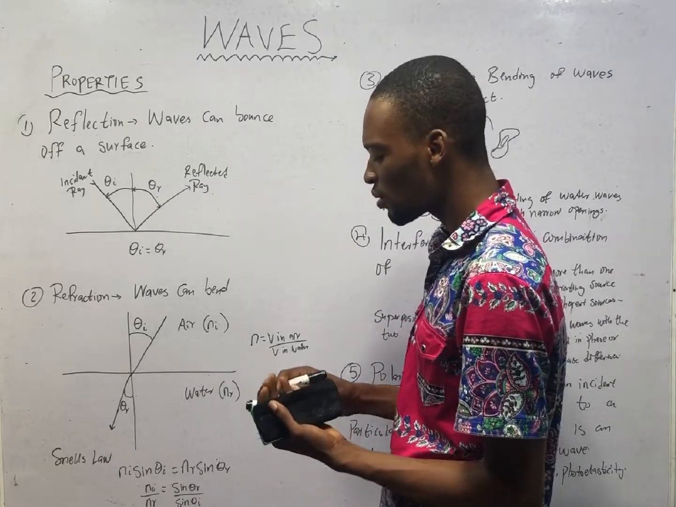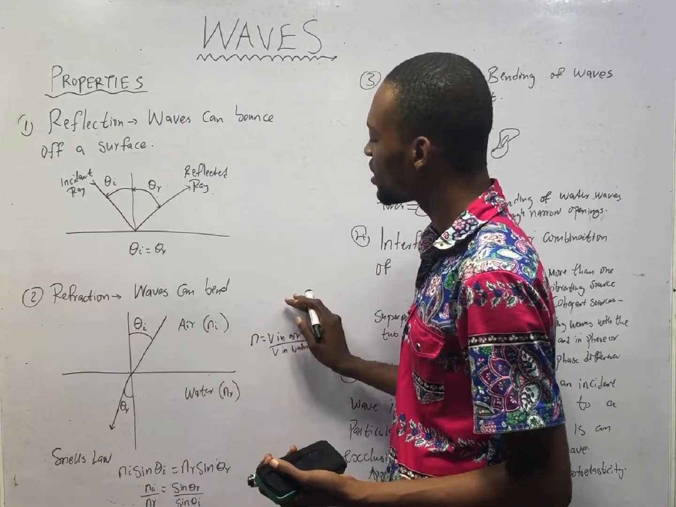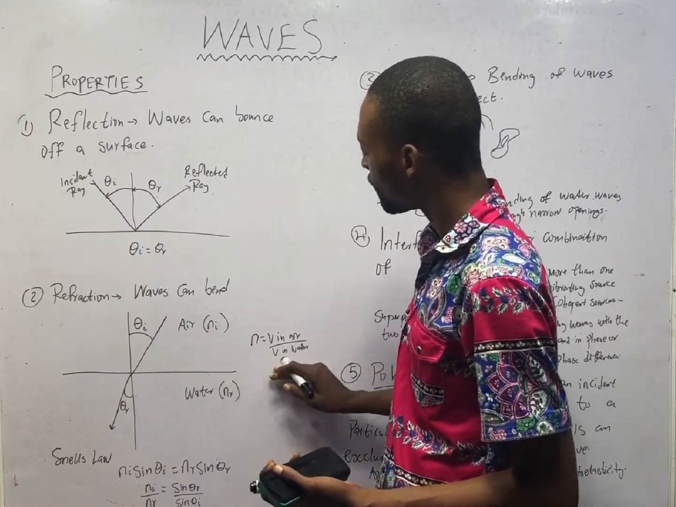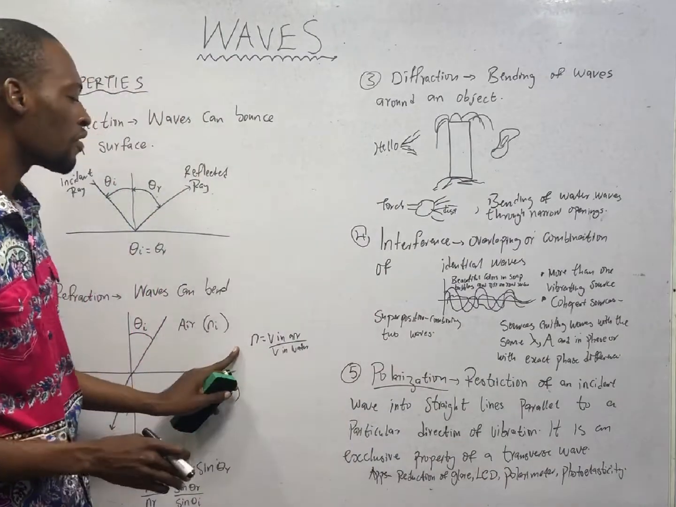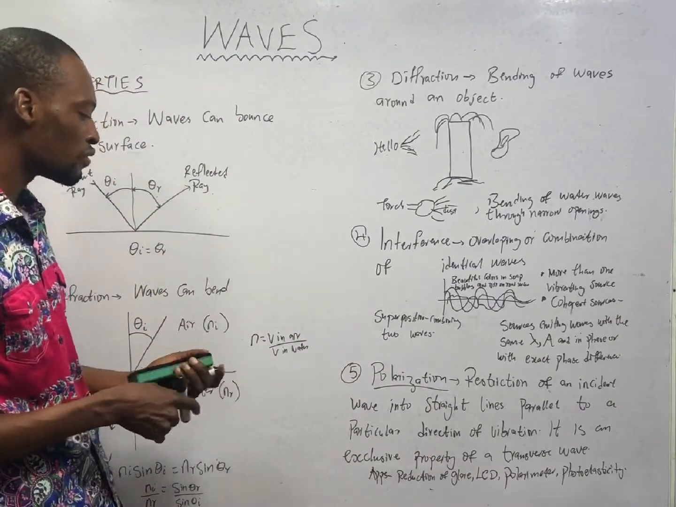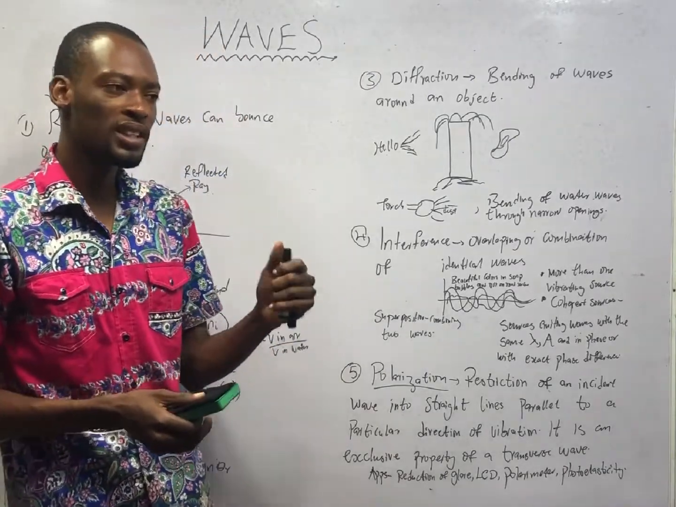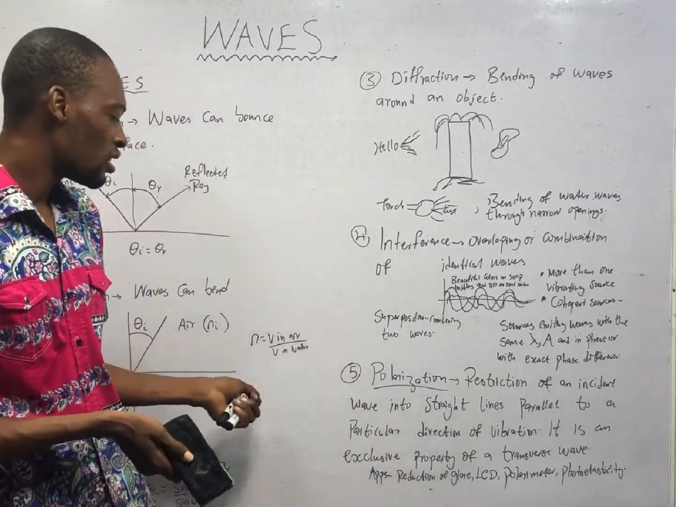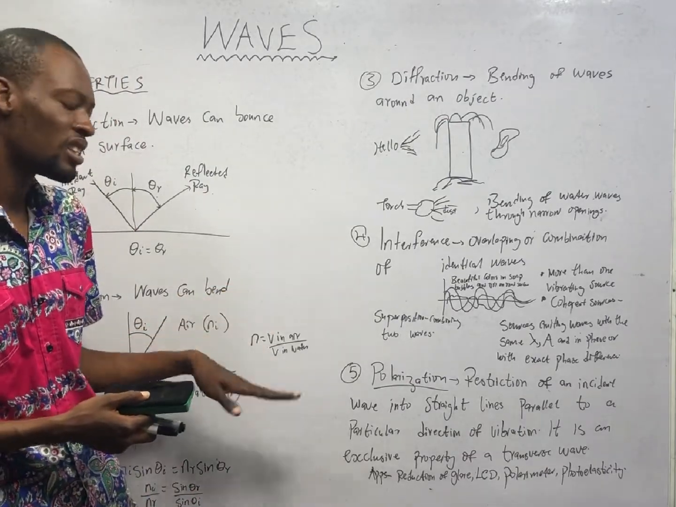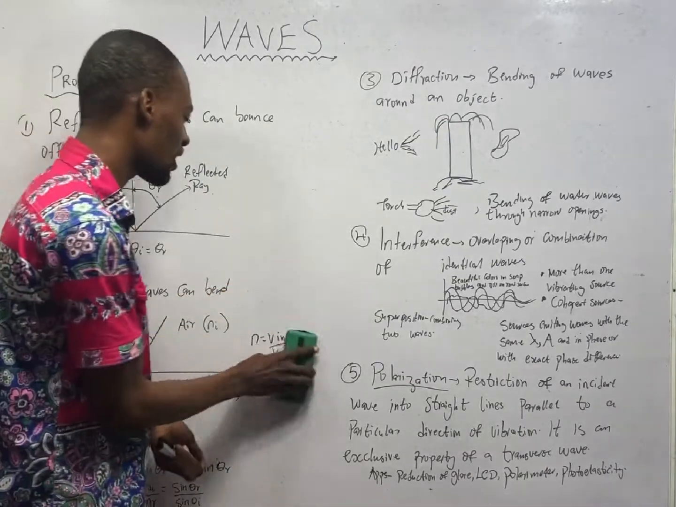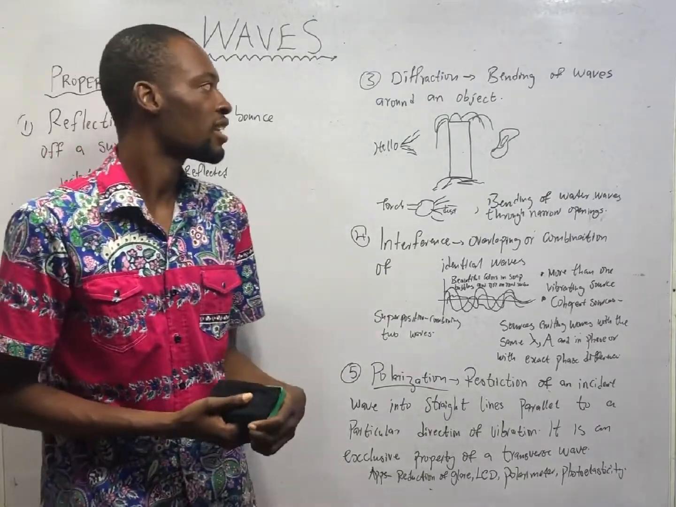And don't fail to know that the refractive index of this medium is simply the velocity in air over velocity in water. So refractive index is the velocity of the wave in air over the velocity of the wave in water. And if the wave moves from shallow water to deep water, the refractive index will simply be the velocity in the shallow water over the speed in the deep water. That is refractive index.